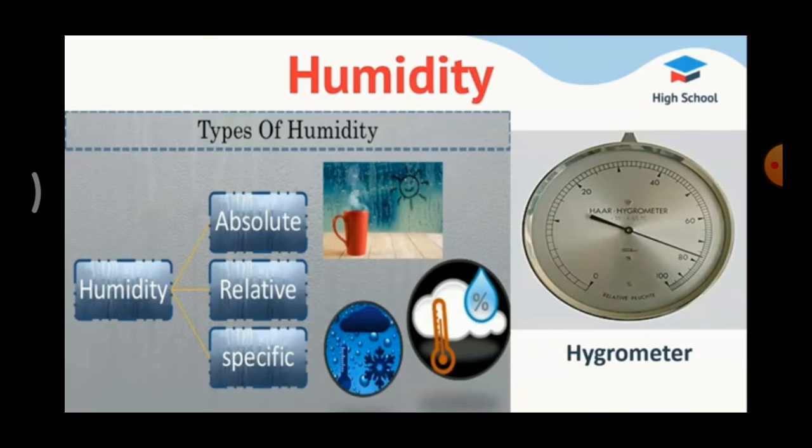Relative humidity is a ratio between the actual amount of water vapor present in the air and the maximum amount of water vapor. Measurement of humidity. Hygrometer is used to measure the humidity. So, which instrument is used to measure the humidity? Hygrometer. Next, we are going to see about wind.